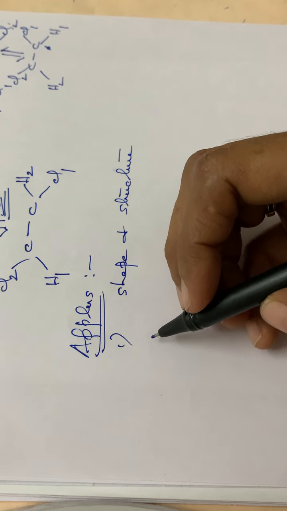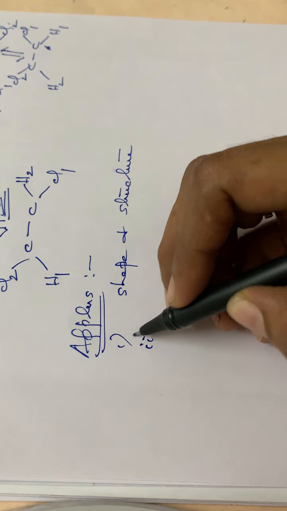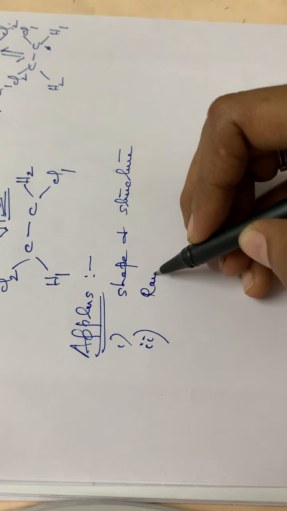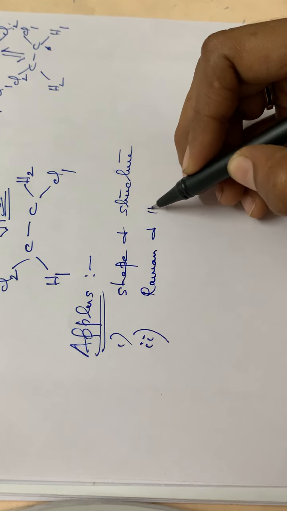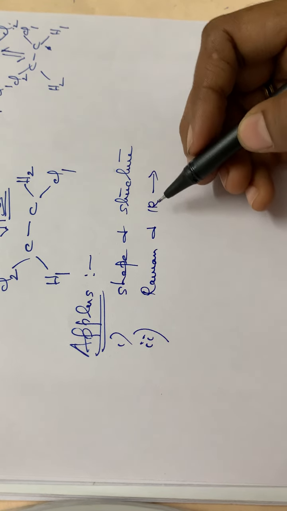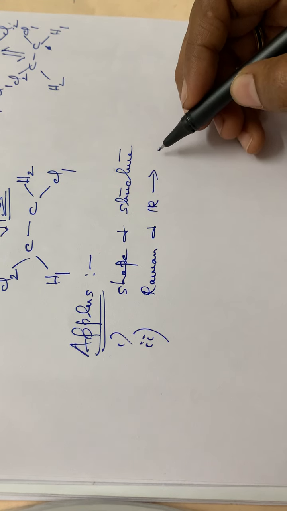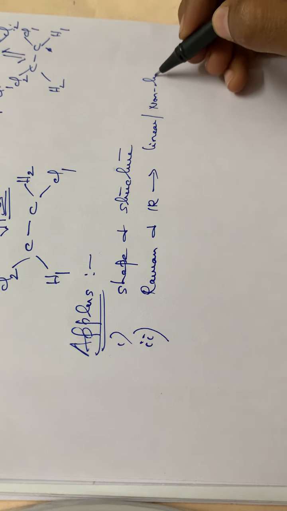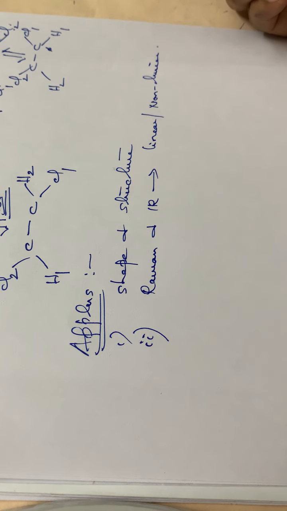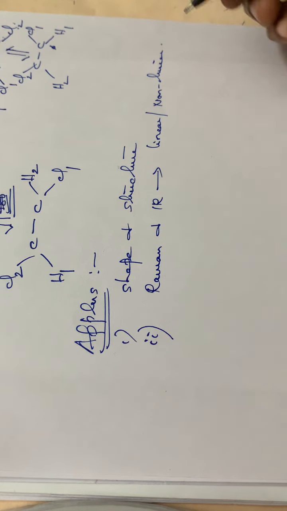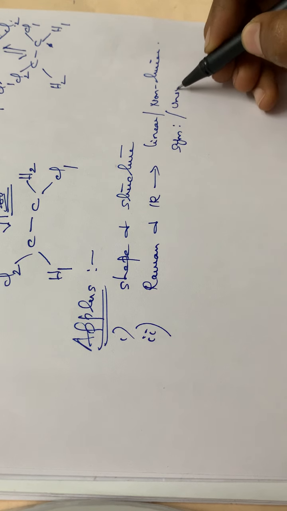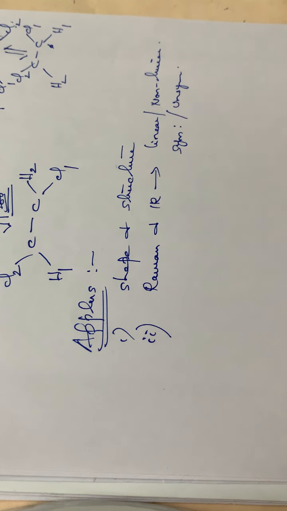And also when Raman spectrum and IR spectrum are studied together, Raman and IR in combination, for a particular molecule, we can say whether the molecule is linear or non-linear, or symmetrical or unsymmetrical.